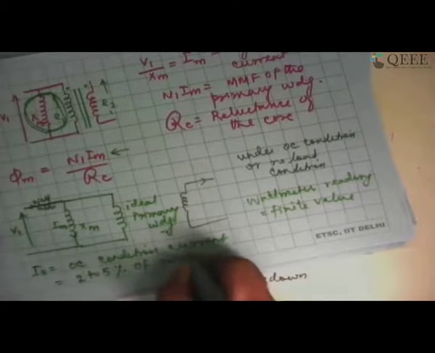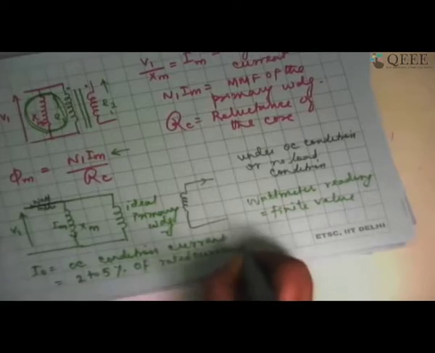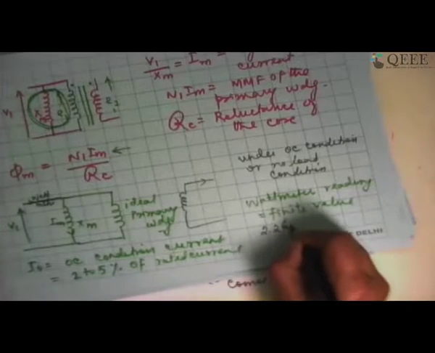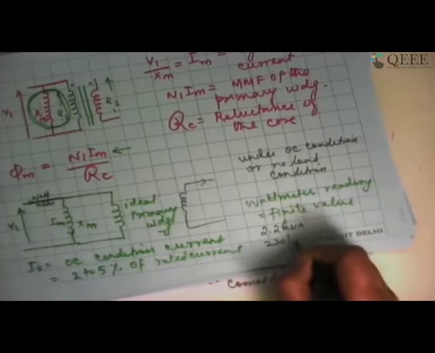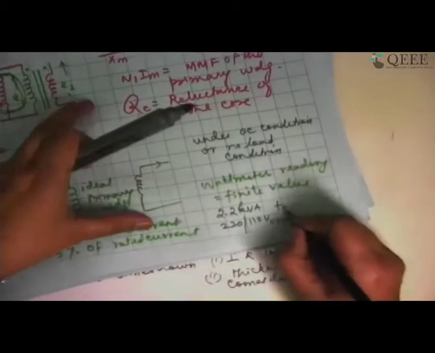I hope you all know what is rated current. If I say that it is a 2.2 kVA, 220 volts divided by 110 volts transformer, right?